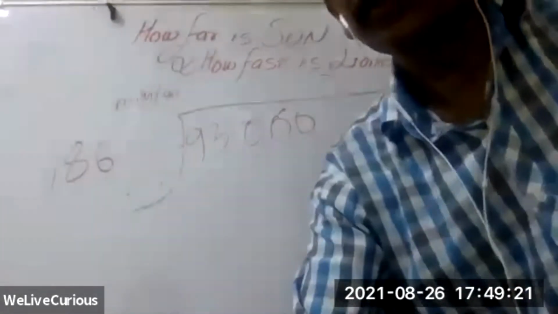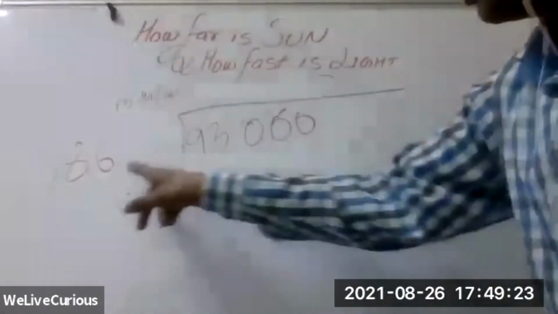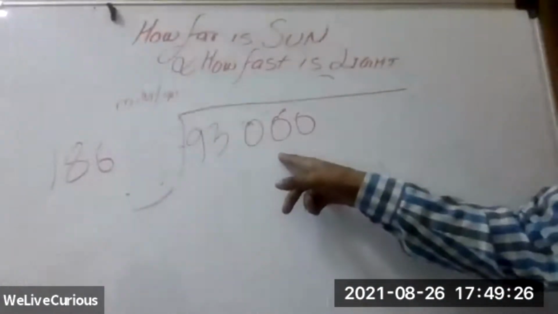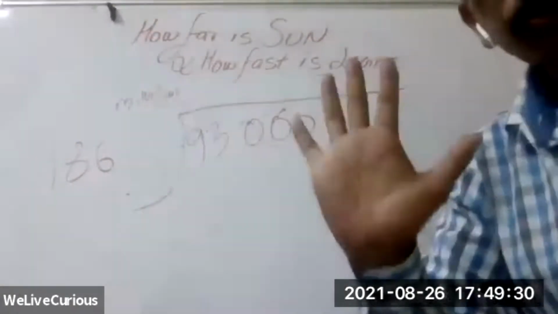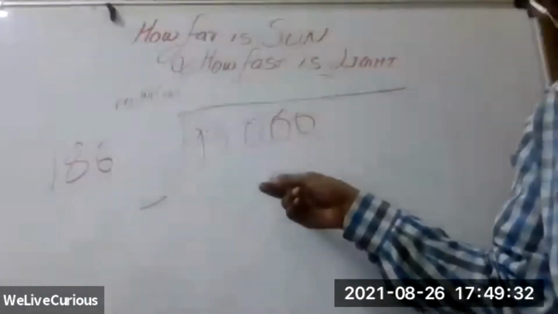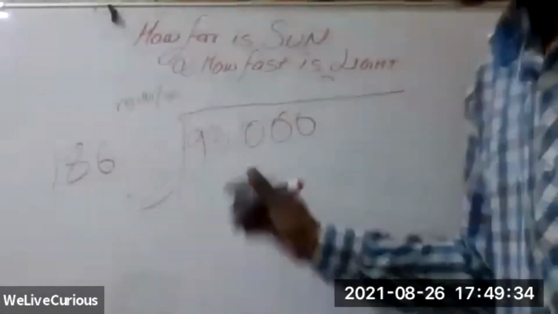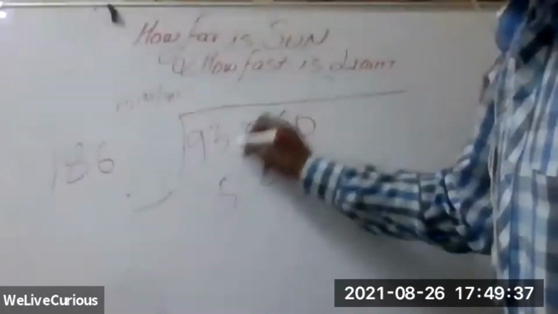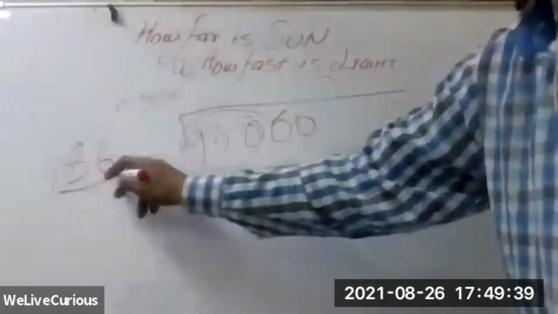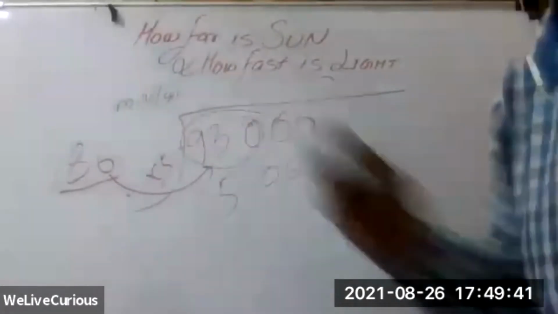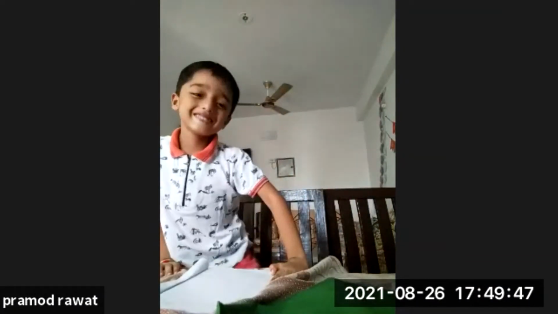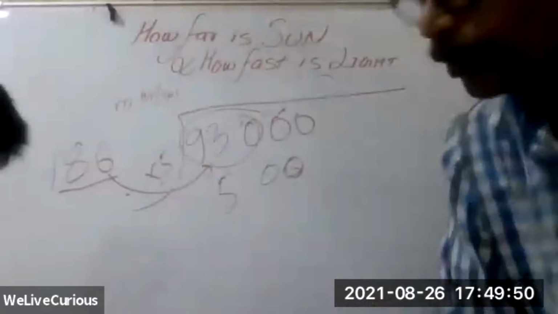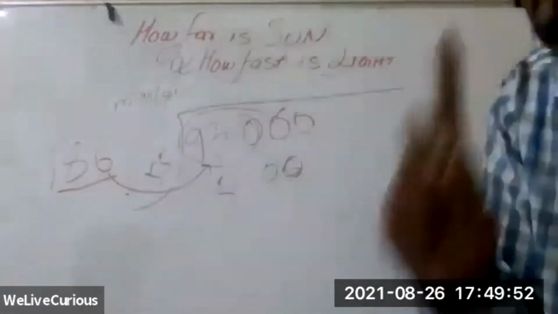Now all you have to do is 186 divided by 93,000. Approximately you can see 186 is 5 times 930, simple. 5, 0, 0. You see 186 multiplied 5 times, 0, 5 times. So 18 will become 90, approximately. We are just making approximation. 18 becomes 90, absolutely right.